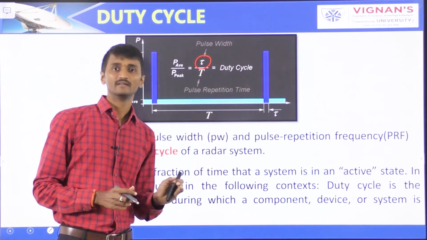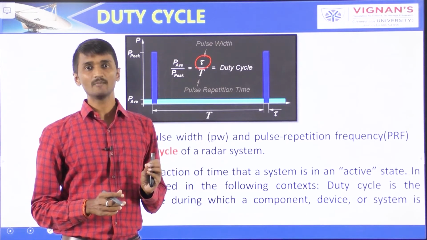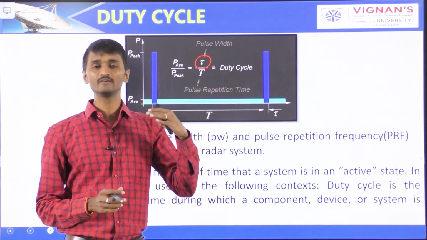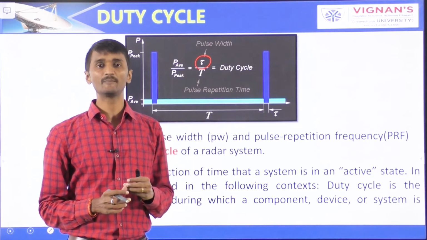In particular, it is used in the following contexts. Duty cycle is the proportion of the time during which a component, device or a system is operated.